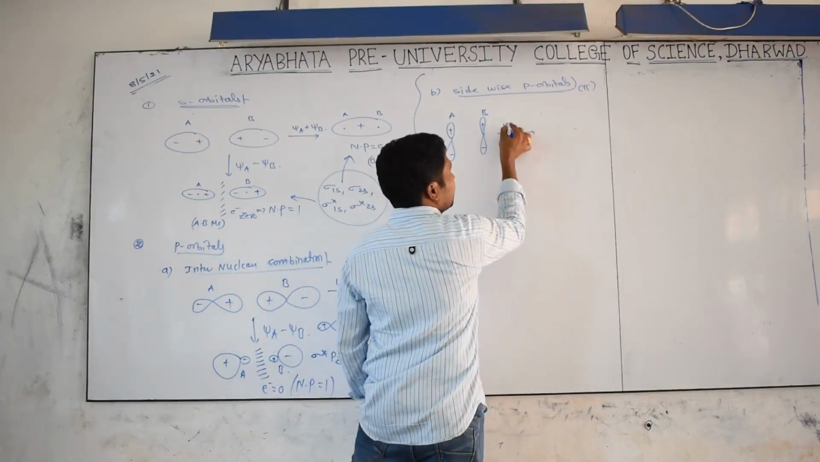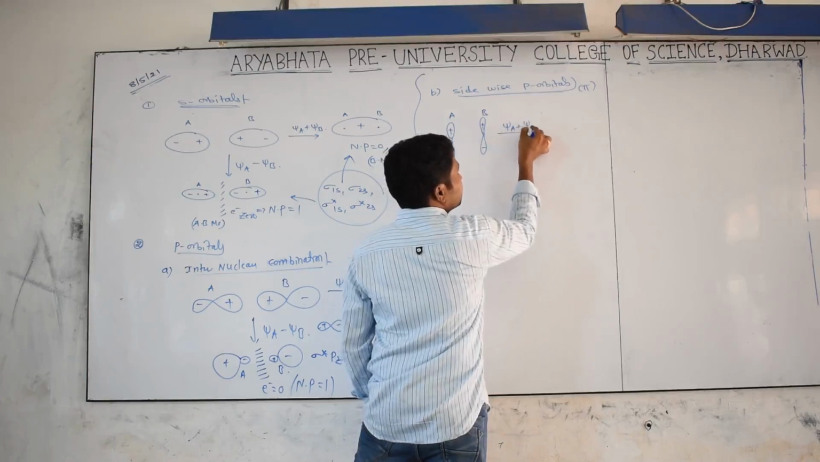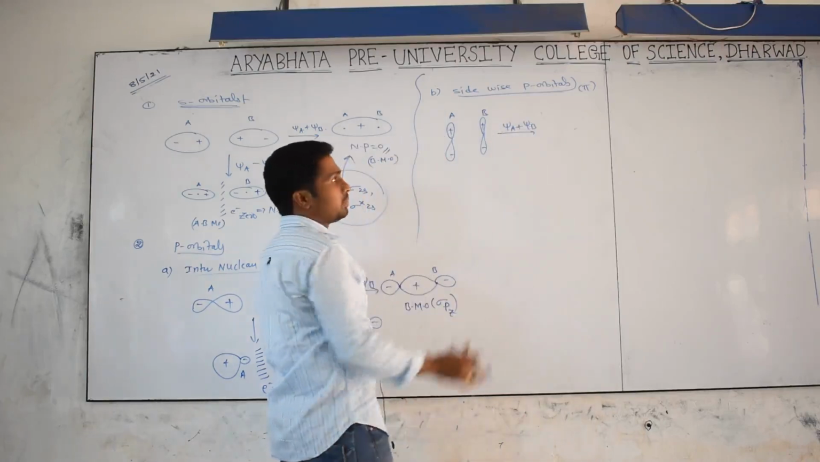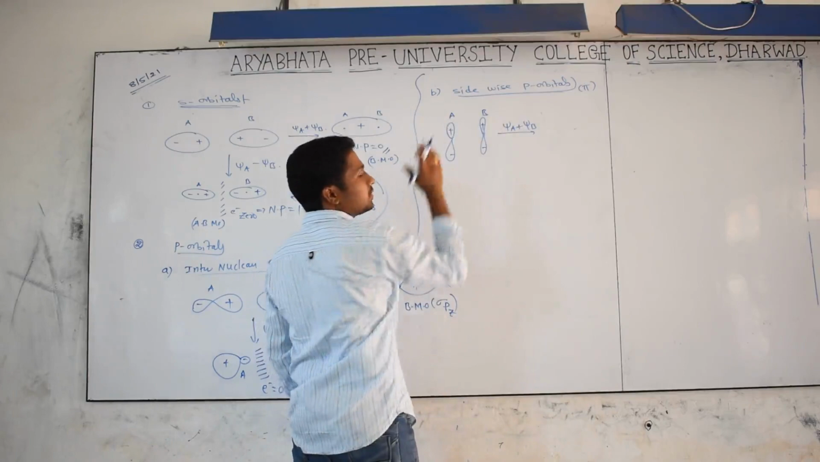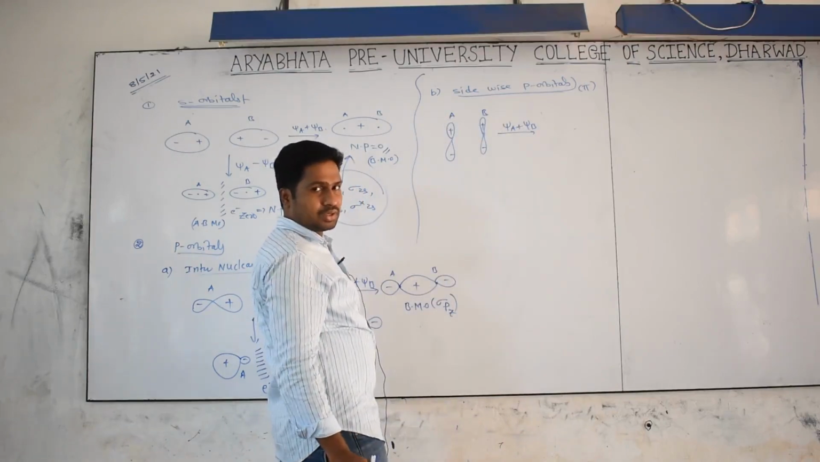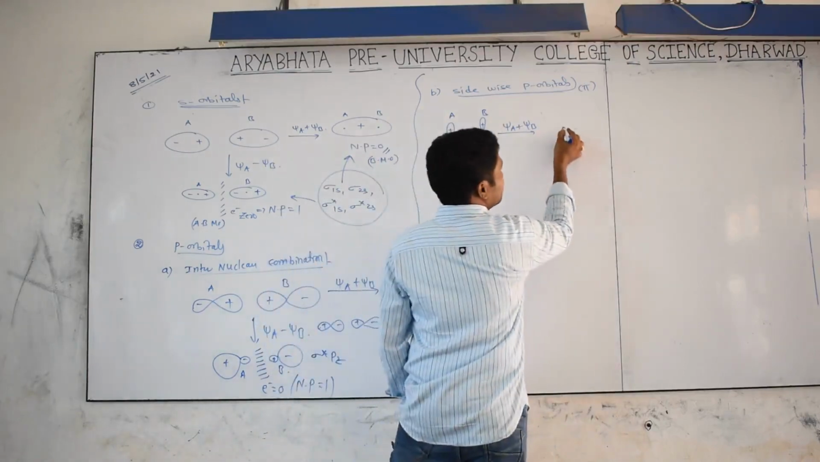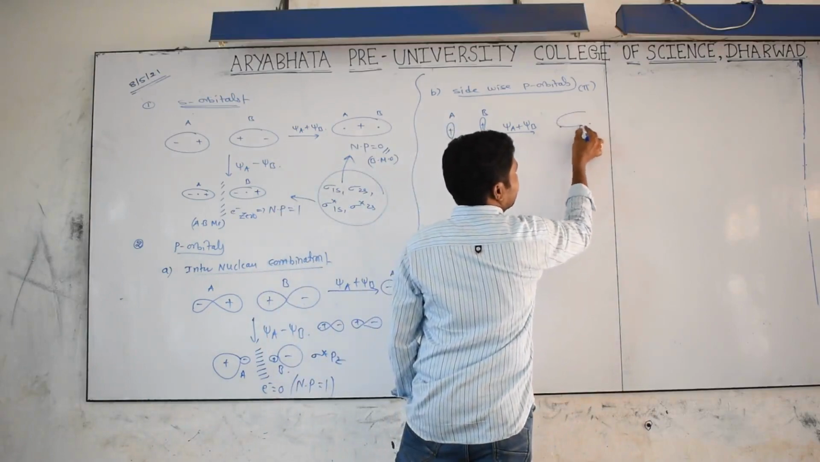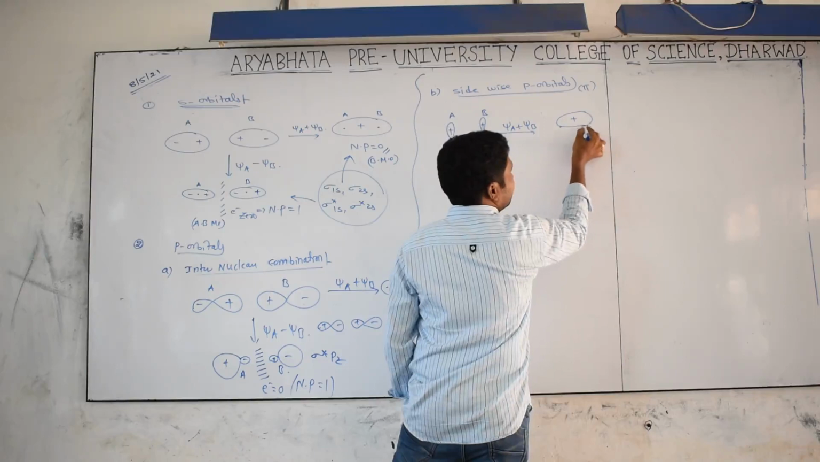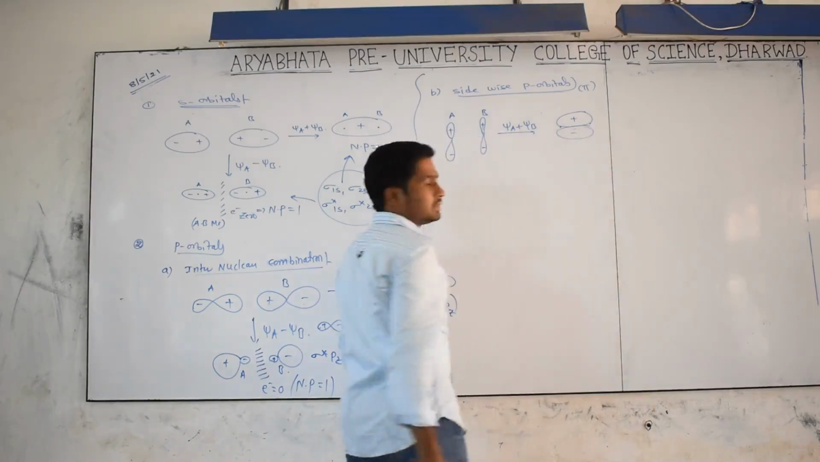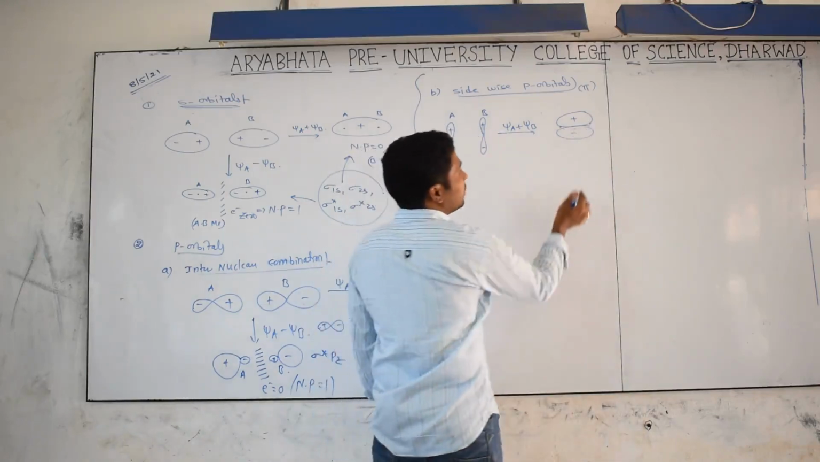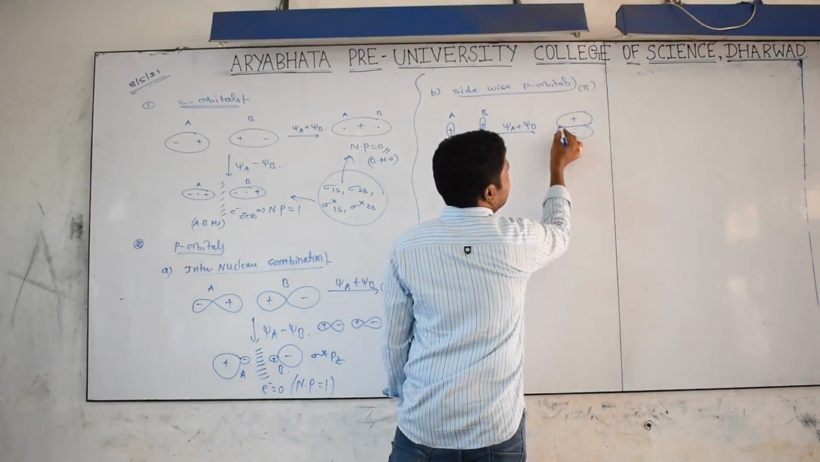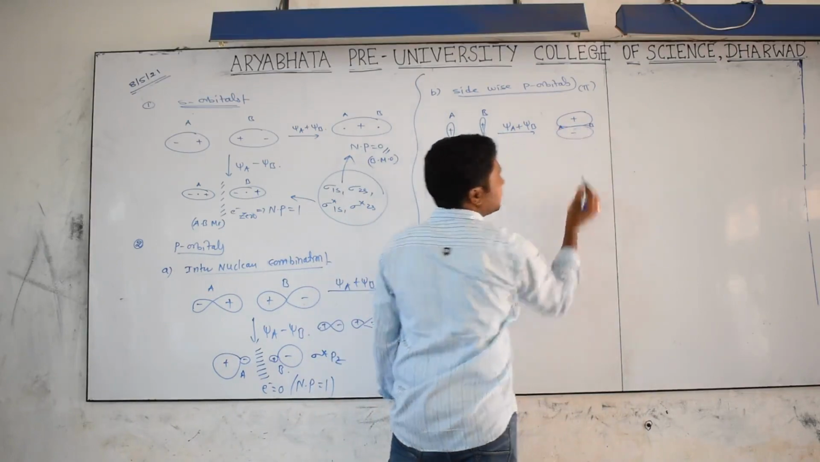First possibility, I am writing psi A plus psi B. It means crest combined with crest. Is there any cancellation? No. So this is the A atom nucleus, this is the B atom nucleus. Above we are getting one region plus and below we are getting one region minus. Are you getting it or not?